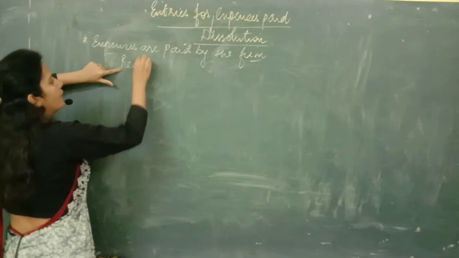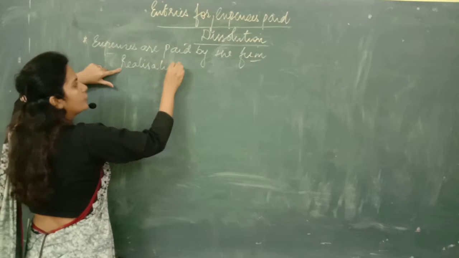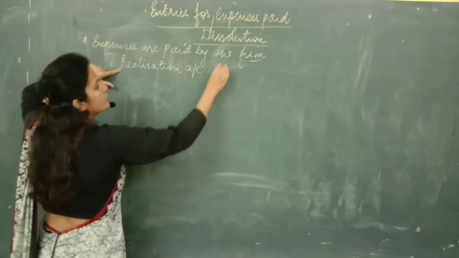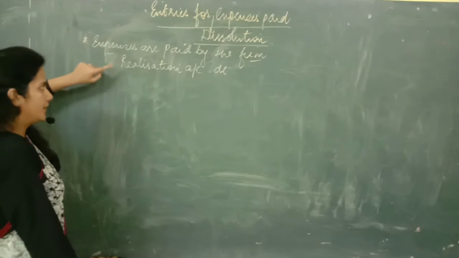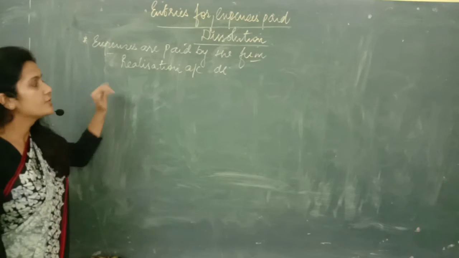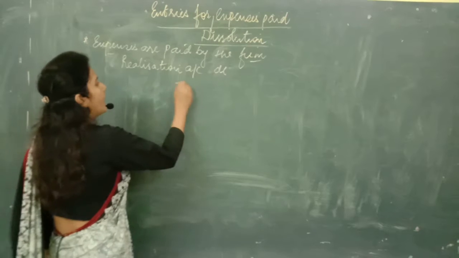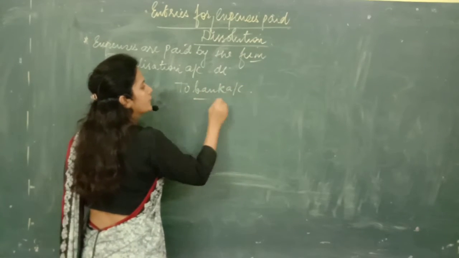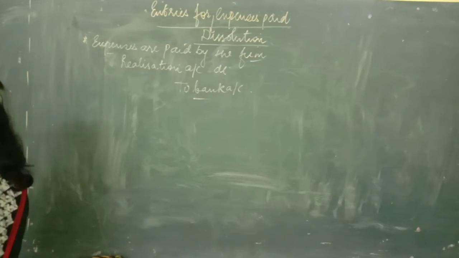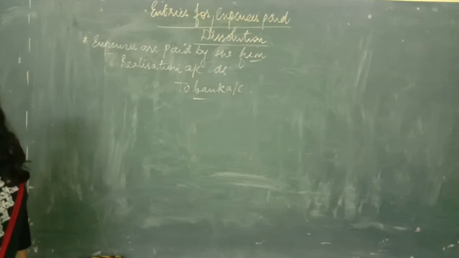First, you have to debit realization account. You know the reason for this very well. It is an expense, and realization account is a nominal account, so it should be debited. And as we are making payment of expenses, money goes out of the business. Realization account debited to bank account.